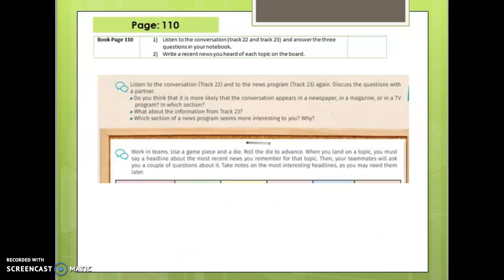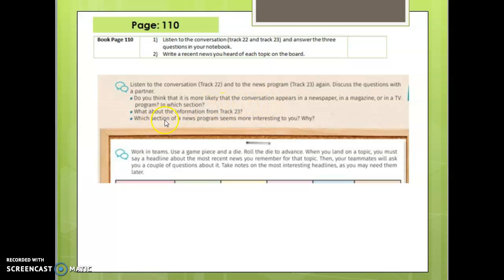On page 110, we got two activities. Activity number 1: listen to the conversation, track 22 and 23, and answer the three questions in your notebook, okay? Listen to track 22 and answer these three questions. Do you think that it's more likely that the conversation appears in a newspaper, in a magazine, or in a TV program? In which section?